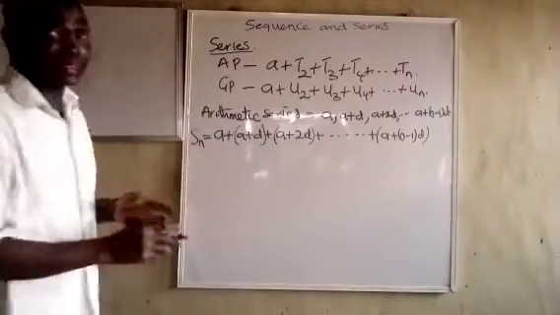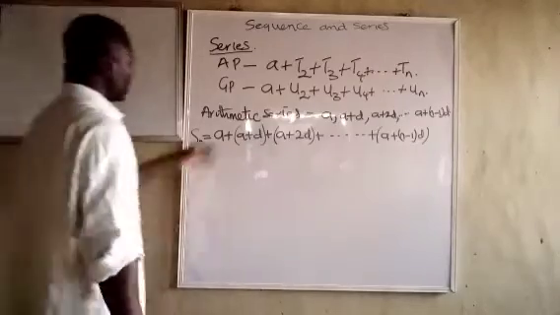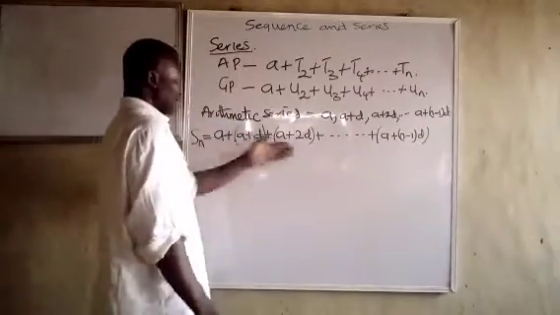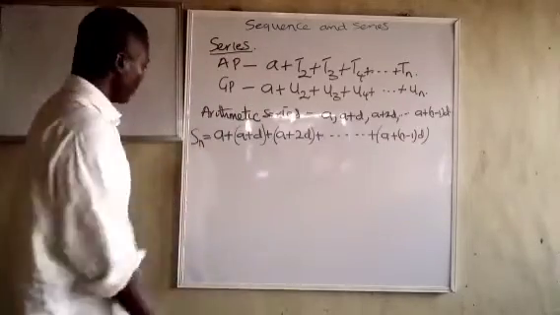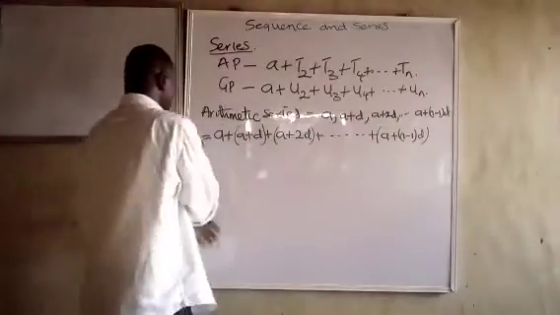How do we get a formula for Sn, so that instantly we will be getting our answer without going through the rigor of saying, let me find A, let me find B, add it to it, let me find C, add it to it, till I get to that one? It will take the whole day. What do we do now? Let us rearrange it from the back to the front.